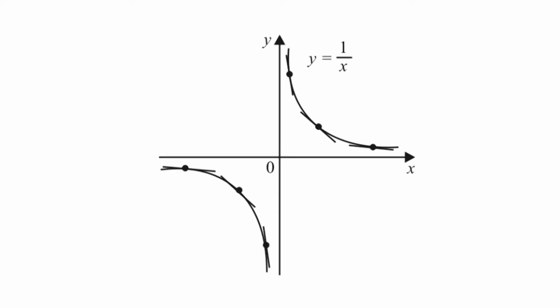Let us see what happens to the tangent to the curve at the point ordered pair a, 1 upon a as a changes. Since the slope negative 1 upon a square is always negative, as a approaches 0 from the right, the slope approaches negative infinity and the tangent becomes increasingly steep. We see this also as a approaches 0 from the left. As a moves away from the origin, the slope approaches 0 and the tangent becomes flat and parallel to the x axis.